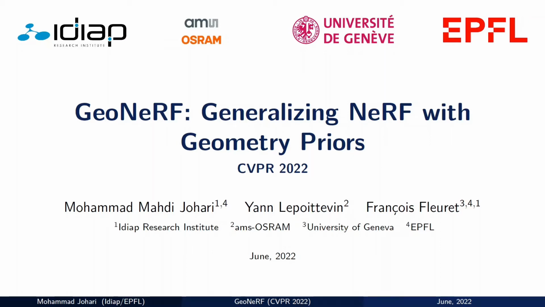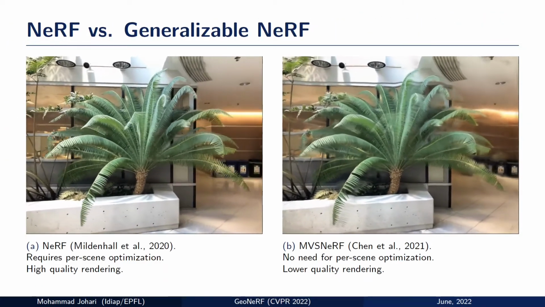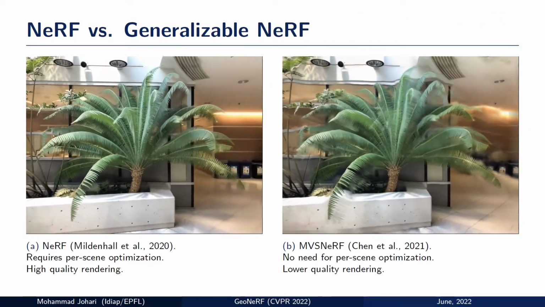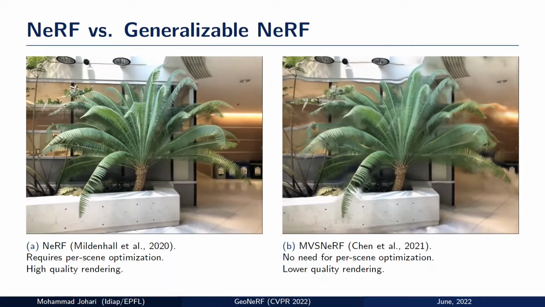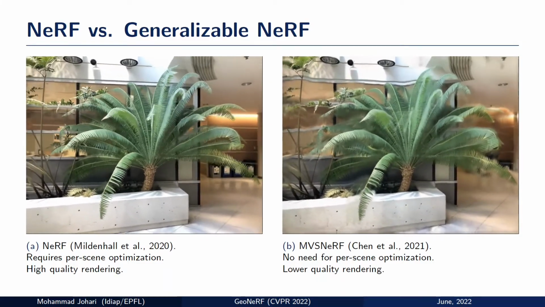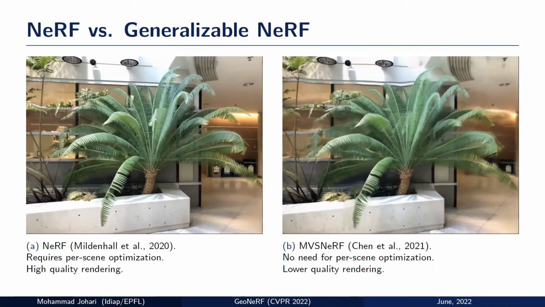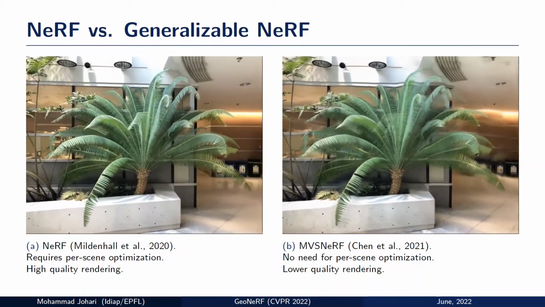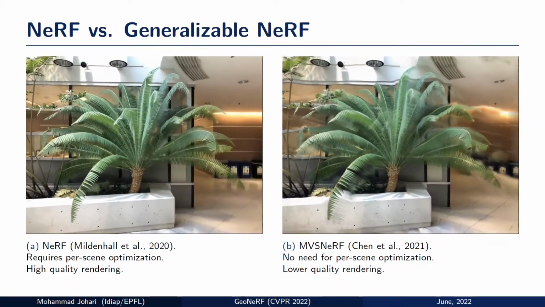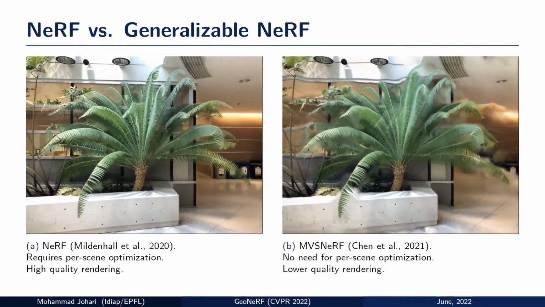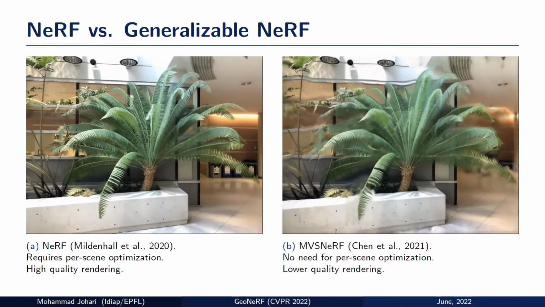This talk presents GeoNeRF, a generalizable neural radiance fields method for rendering and synthesizing novel views in a static scene. The original radiance field method, also known as NeRF, is capable of rendering high-quality novel views with consistent geometry and appearances. However, this model requires per-scene optimization, and it should be trained on each individual scene separately.